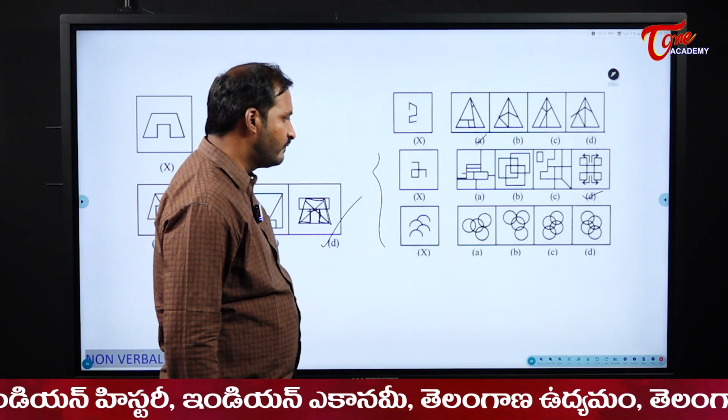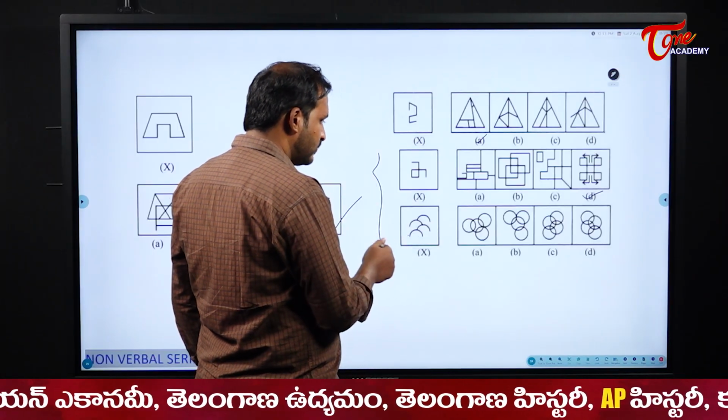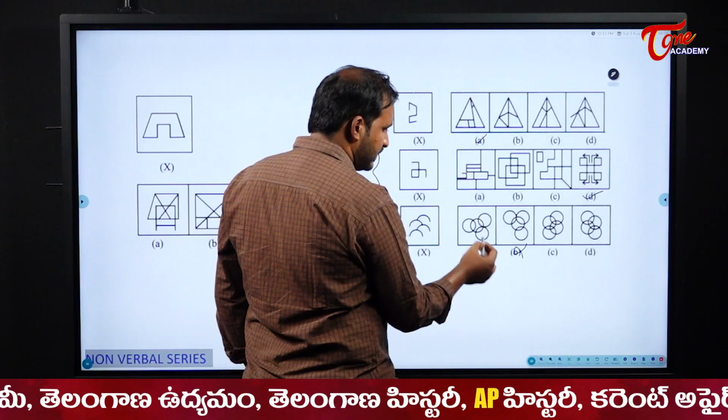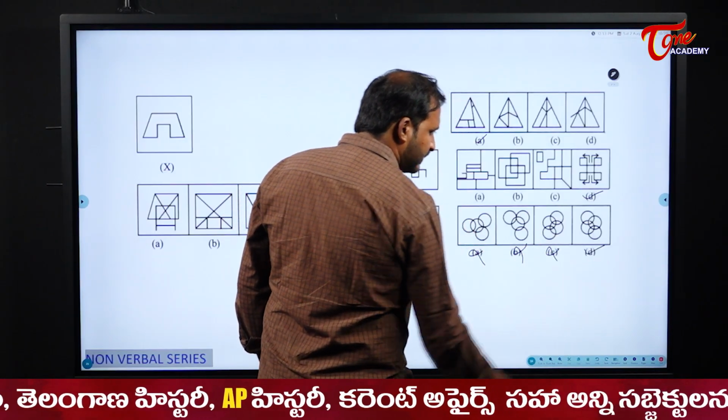Total how many should I have? 4. But in the same order, right? So here they are touching, this is not possible. Here they are touching, this is not possible. This is clumsy here. So the perfect one is this one.